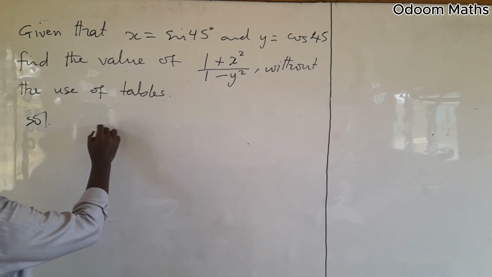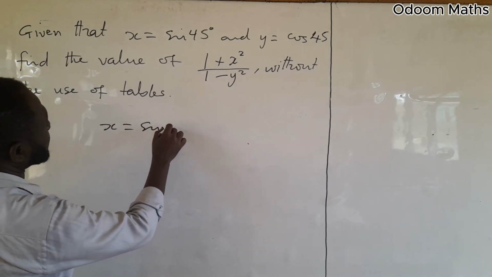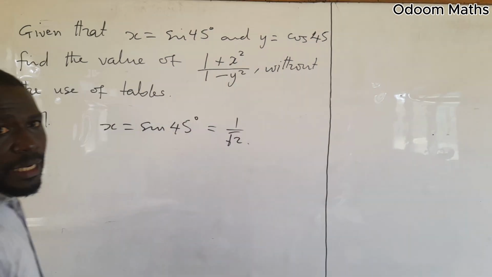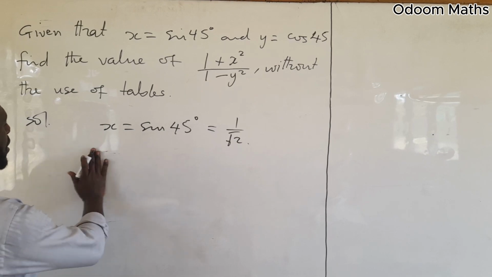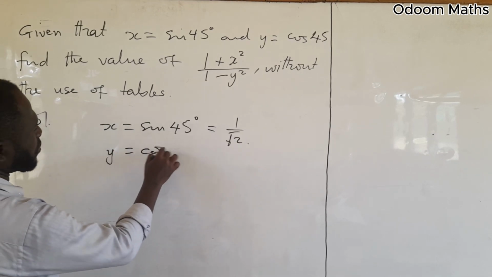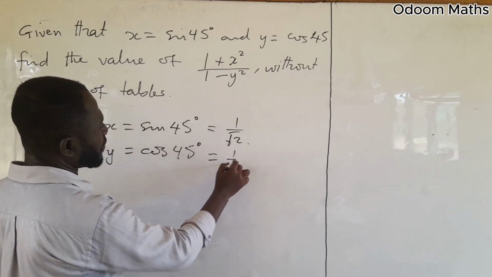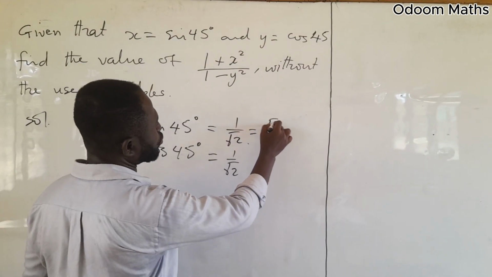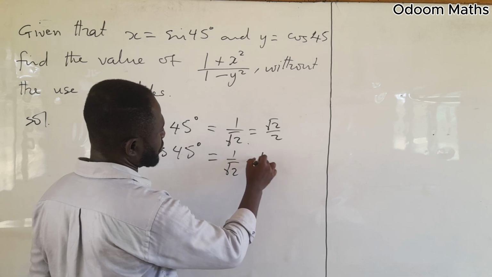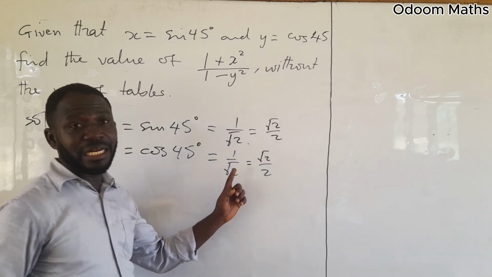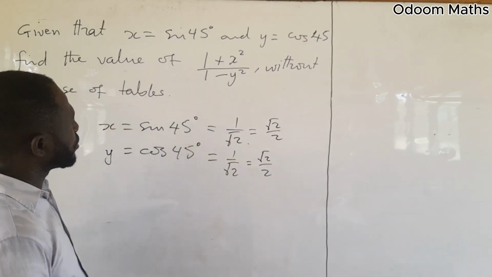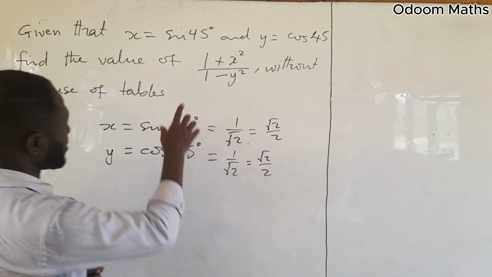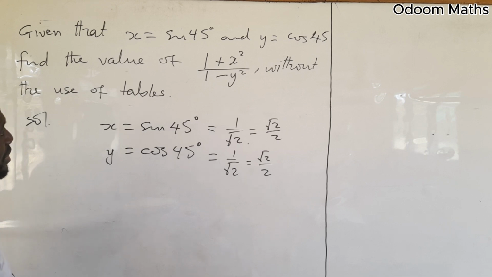The question says x is equal to sine 45, and sine 45 is 1 over root 2. Then y equals cos 45, which is also 1 over root 2. On the calculator it is root 2 over 2, after rationalization. So now we can put this in place of this and solve for the expression on the board.